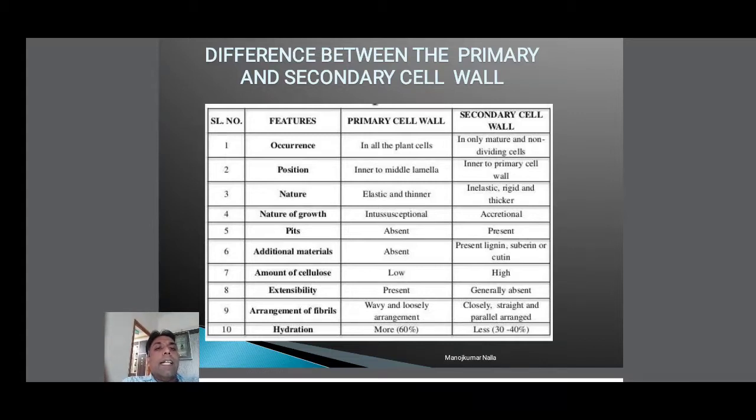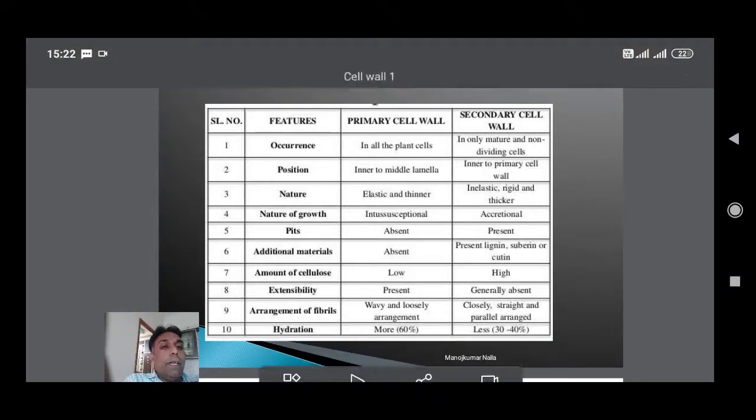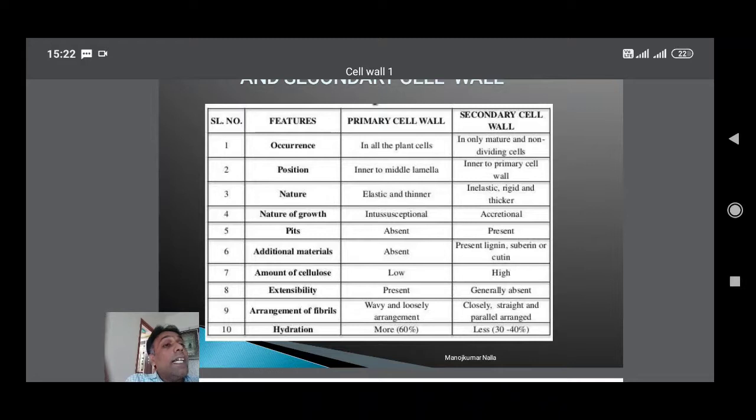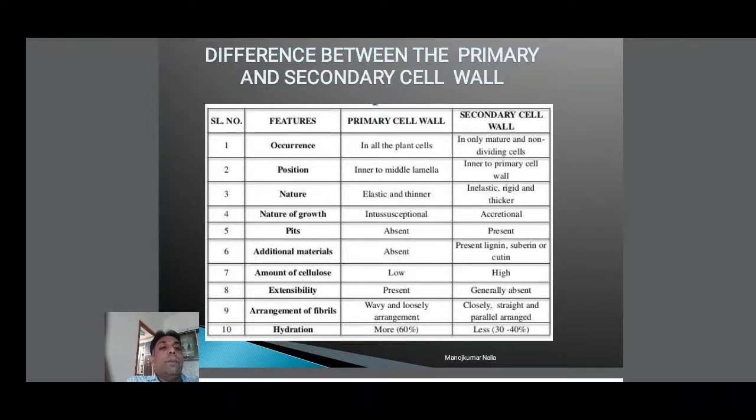The second character, position. Where is the primary cell wall? It is the inner layer of the middle lamella. At the same time, the position of the secondary wall is the inner layer of the primary cell wall. So the primary cell wall is inside the middle lamella, and the secondary cell wall is inside the primary cell wall. This is the position of the primary and secondary cell walls.